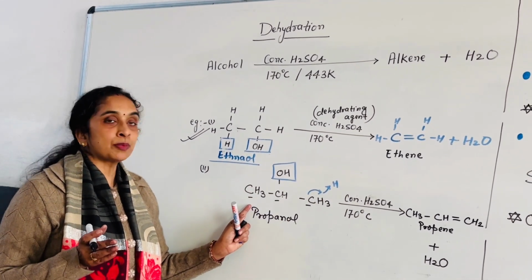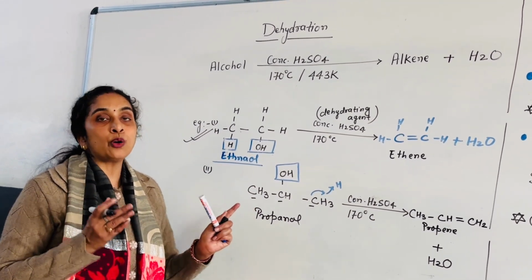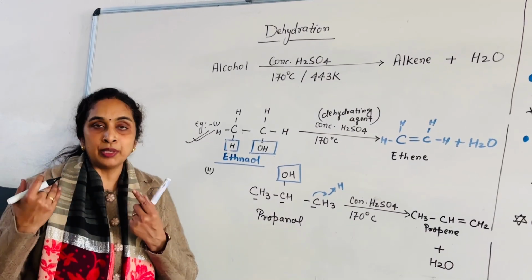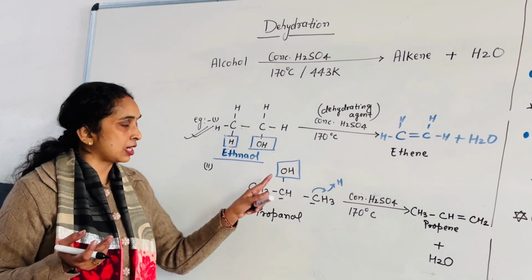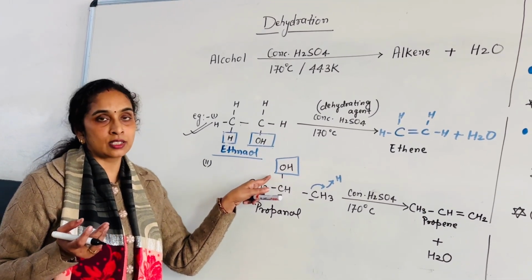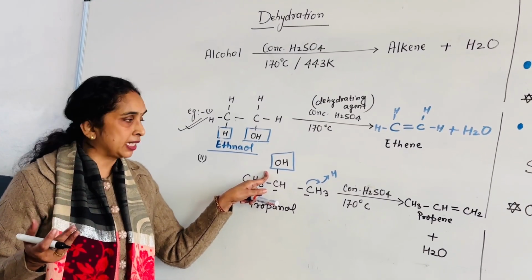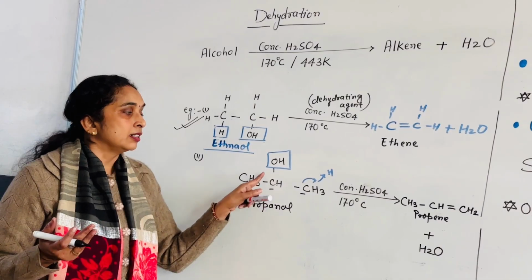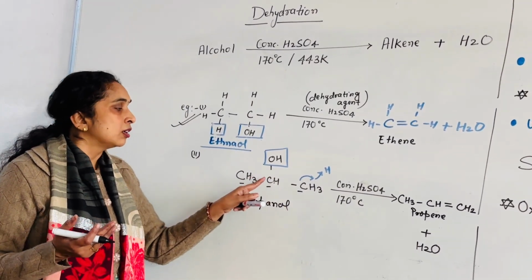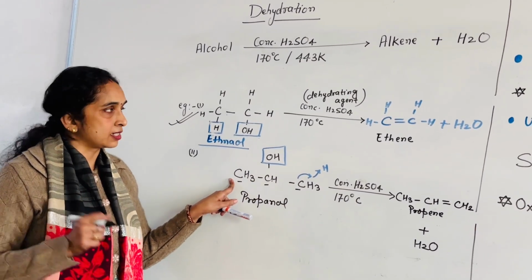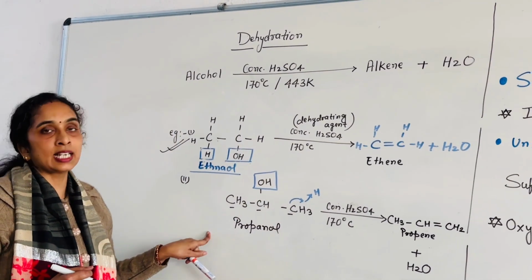This equation I am giving only to explain how you have to eliminate hydrogen, because from alcohol we have to eliminate one hydroxyl group, but from where do we have to eliminate hydrogen? It is from the carbon atom next to it. So this is all about dehydration.